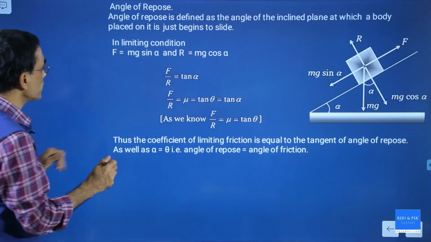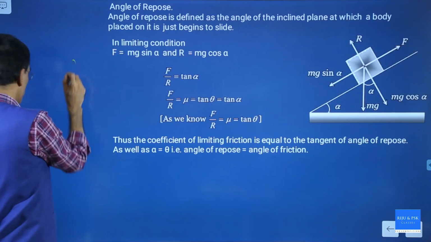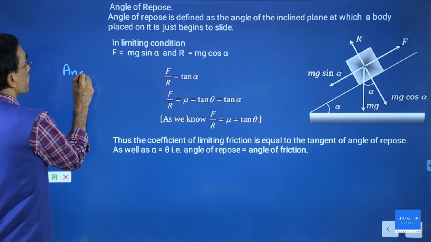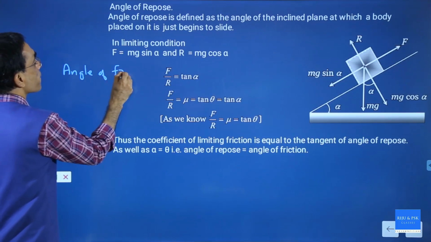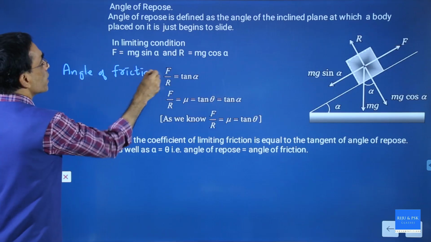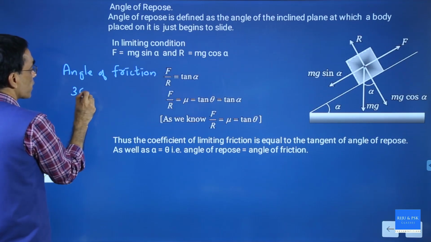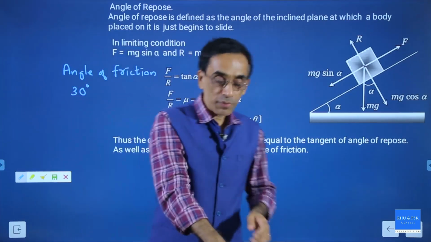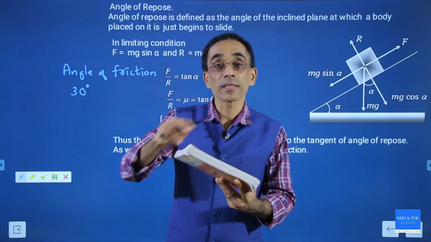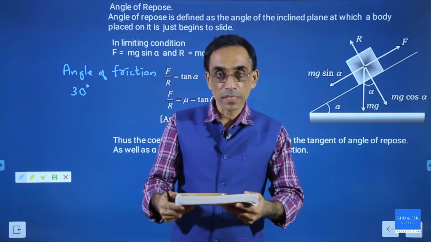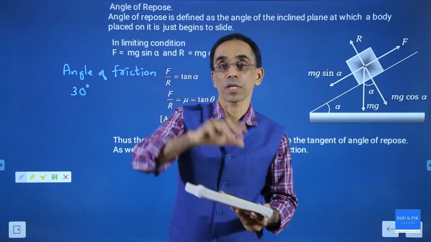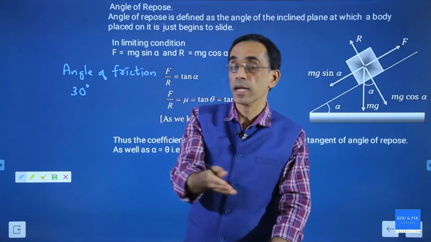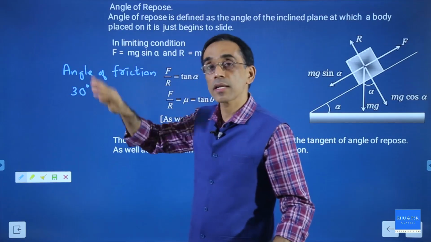For example, imagine that for a surface you are given the angle of friction as 30 degree. What do you understand from this? You should understand that if the plane is made at 30 degree, the body will slide down. That is the meaning of it. The angle of friction is equal to the angle of repose, and at the repose angle the body will just slide down. So if you make that plane at 30 degree, it will slide downward.